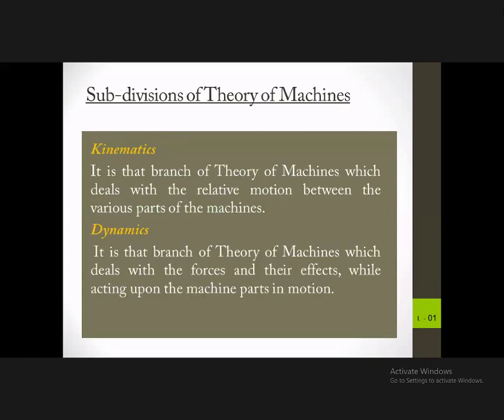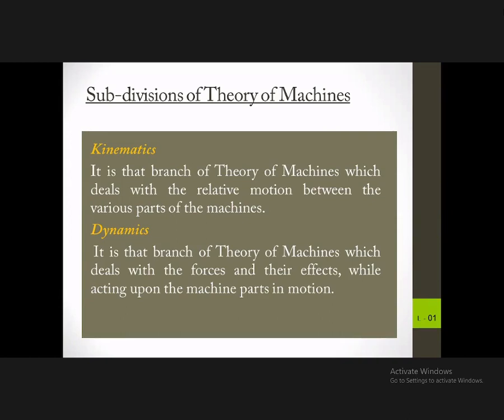To make the task a little easier, we divide the theory of machines into 4 different areas. The first one is kinematics. It is the branch of theory of machines which deals with the relative motion between various parts of the machines.